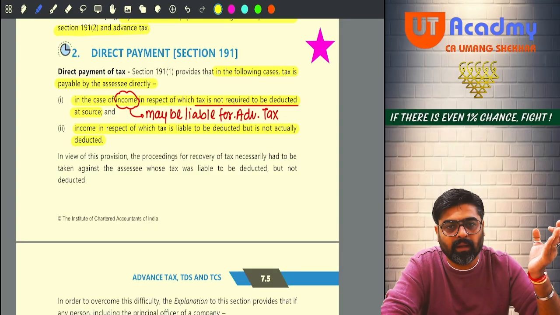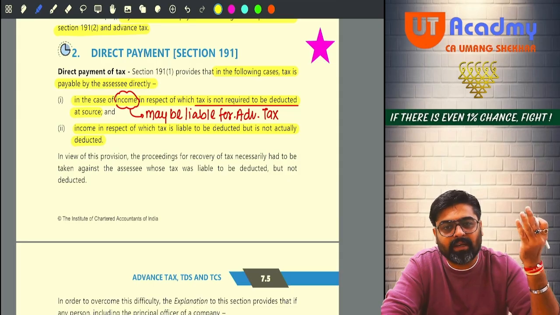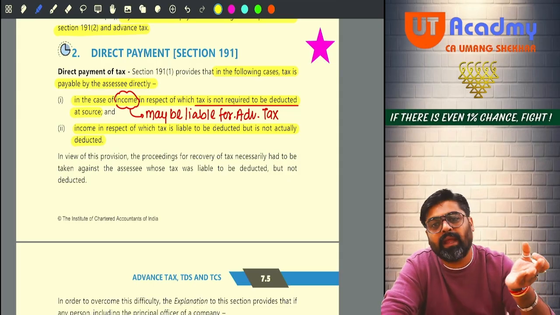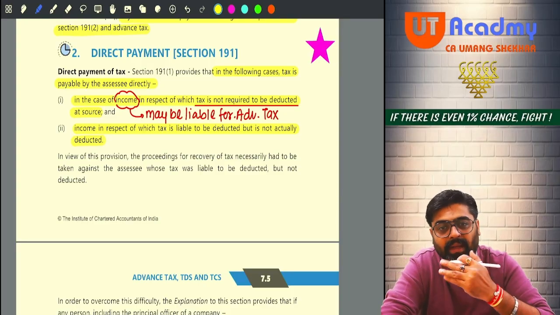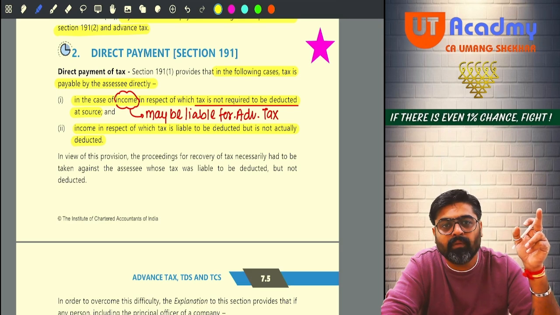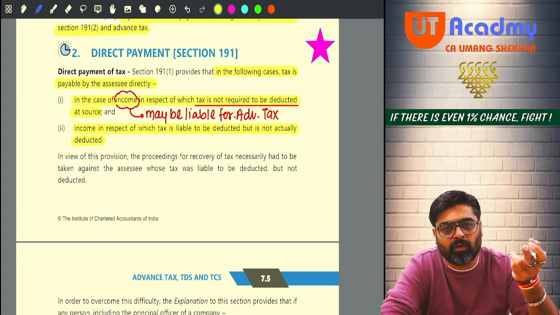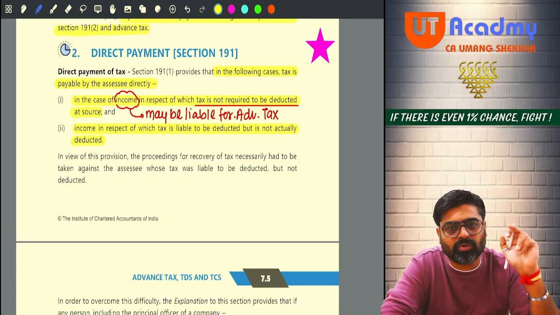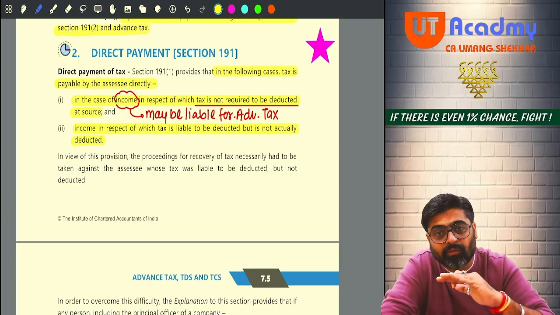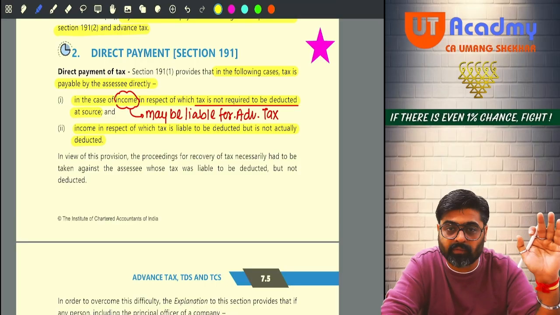You were not paying, we were not able to trace you, or there were many administrative inconveniences. Because of that, we gave the responsibility to the payer to deduct that tax and give it to us. But if the payer fails to do that, you cannot say that I am not going to pay that tax anymore. This is your income. The income tax on your income you should only pay. Even if on this income the TDS was supposed to be deducted and it was not deducted, don't worry, we are going to collect the tax from you directly.